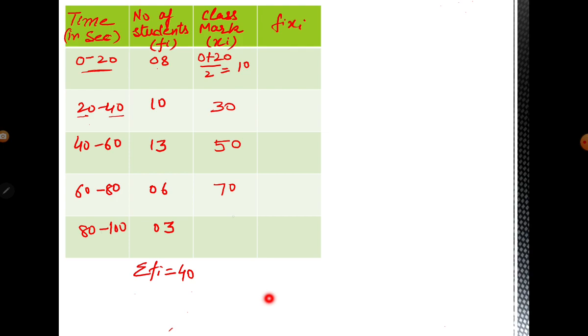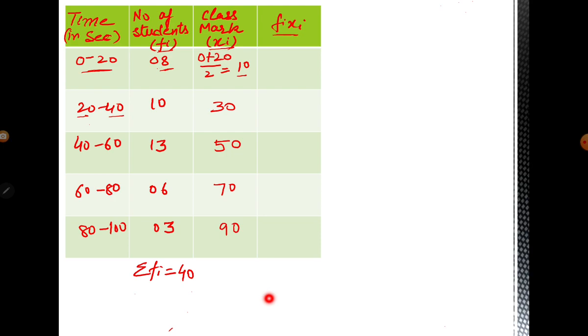So this is 80, 180. 180 divided by 2 is 90. So this is our xi, that is a class mark, the mid value of the class interval. Okay. So now we are going to find fi xi. So fi xi is what? The product of this fi and xi. We will multiply fi with xi.